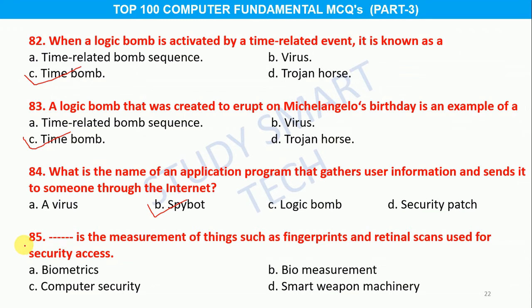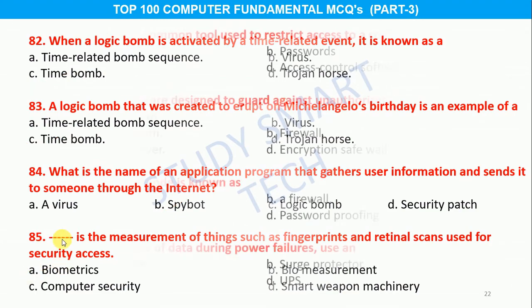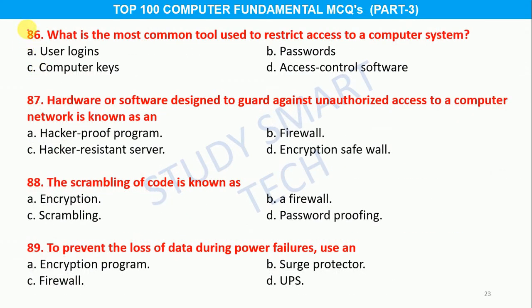Question number 85. Blank is the measurement of things such as fingerprints and retinal scans used for security access. Option A. Biometrics, B. Biomeasurement, C. Computer security, D. Smart weapon machinery, and the correct answer is option A. Biometrics.